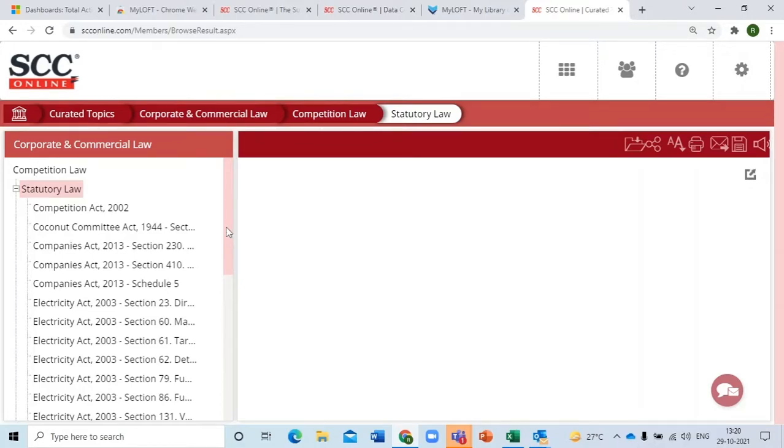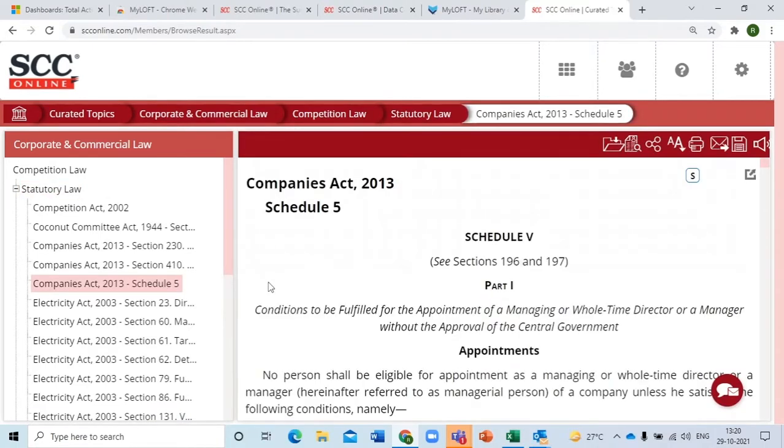But do you know that the Companies Act, Electricity Act, Insolvency Act, and other acts are also connected to this one? There it is, so you can see this. You see Companies Act, Section 410 and 230, and Schedule 5 is mentioned over there. If you just click on one, it only opens that particular section. Now, why is that coming over here? The entire Companies Act is not governing competition law as a topic, but yes, there are a few sections which are related to that topic. Those are being mentioned over here.